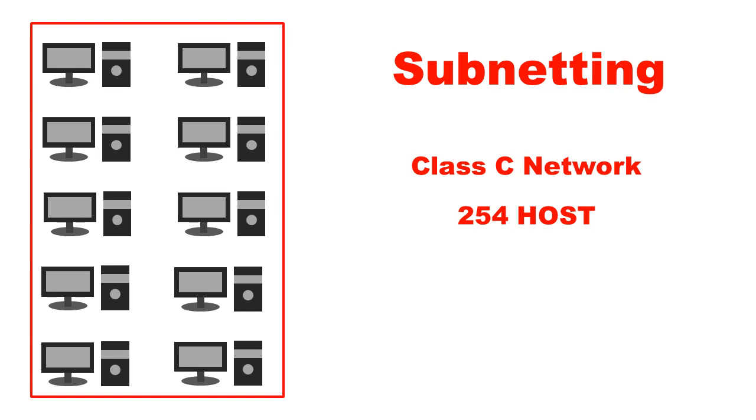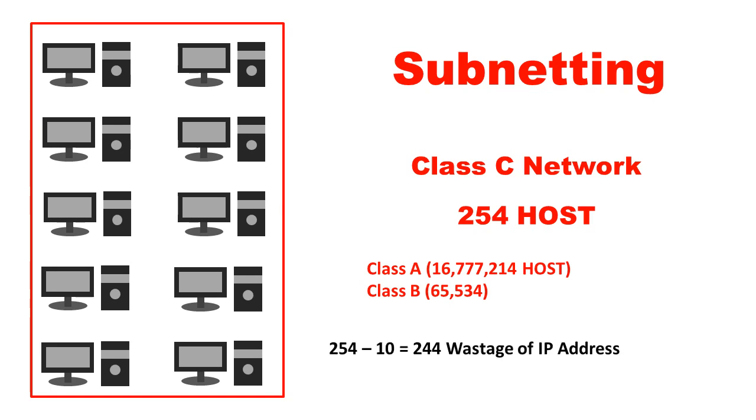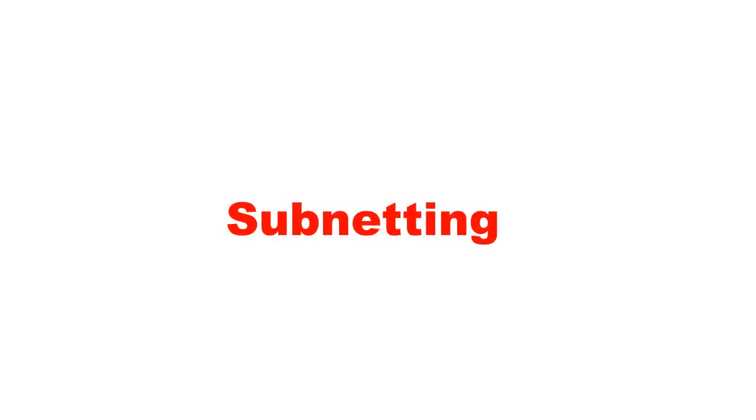We can easily go for the class C category network, because there we have 254 available slots for assigning host IP addresses. Compared to class B and class A, class C has minimum host availability, and that results in minimum wastage of IP addresses, that is 254 minus 10, 244 will be the wastage of IP addresses. We can further reduce the wastage by subnetting.